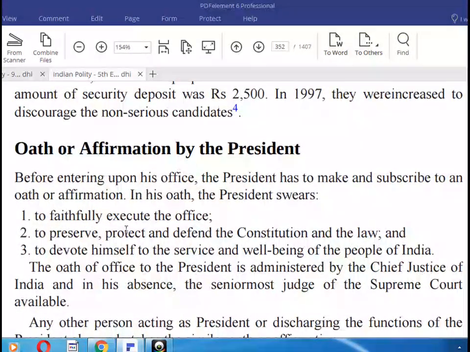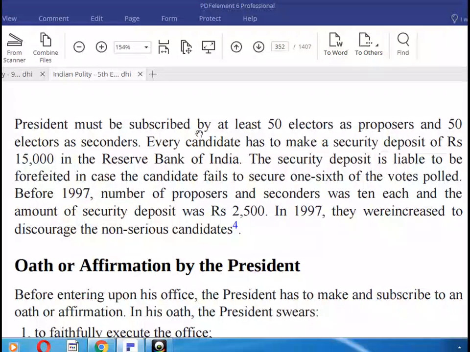I'm going to discuss now. Here are 50 electors. The President's nomination must be subscribed by at least 50 electors as proposers, and 50 electors as seconders. Every candidate has to make a security deposit of 15,000 in the Reserve Bank of India.